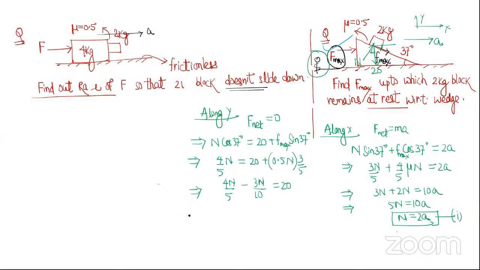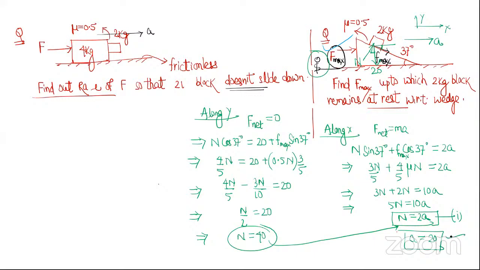Bringing that to this side, 4N by 5 minus 3N by 10 equals 20. This is 8N by 10 minus 3N by 10, that is 5N by 10, that is N by 2. N by 2 equals 20, so N equals 40. Now put the value of N in the earlier equation. How much is A? A comes out to be 20.